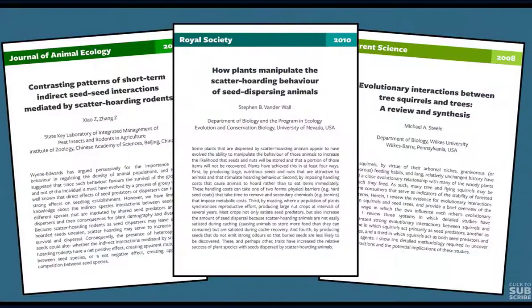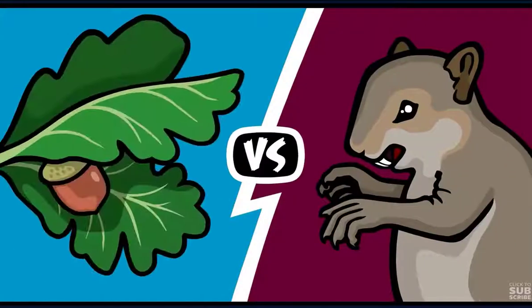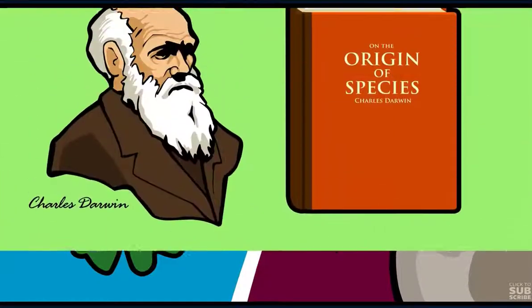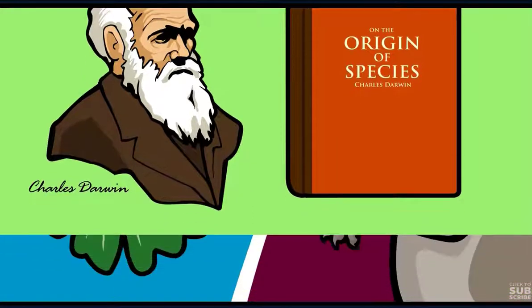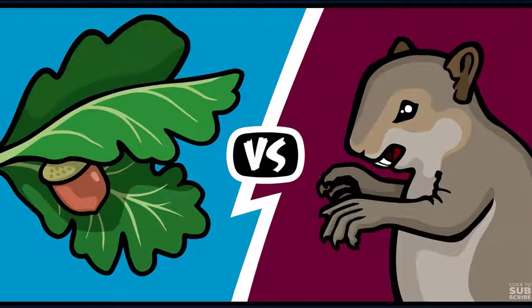Well, multiple studies have shown that the relationship between oak trees and squirrels is both extremely complex and extremely ancient, apparently stretching back millions of years. Both organisms are trapped in an evolutionary arms race against each other. Through the ongoing process of descent with modification, acted upon by selection, oak trees have evolved many tricks to control the behavior and population size of their ancient, furry rivals.